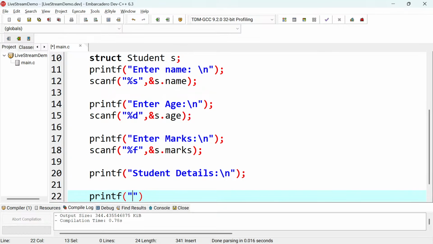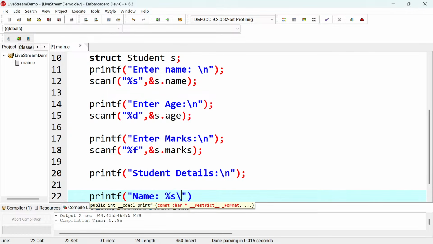Let's make use of this statement where I wanted to print everything, right? I'm going to start with the name. I'll say name, just like that, and then %s, this placeholder where the actual name is going to come.